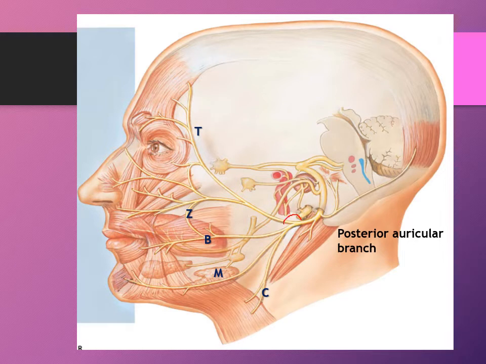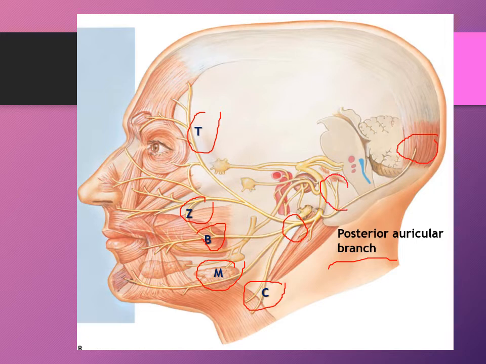From the pes anserinus, the facial nerve divides further into five major branches: the temporal, the zygomatic, the buccal, the marginal mandibular, and the cervical branches. Also take note that there is a posterior auricular branch which splits from the main trunk after it exits the stylomastoid foramen. Now, this posterior auricular branch innervates the occipitalis and the muscles at the postauricular areas.